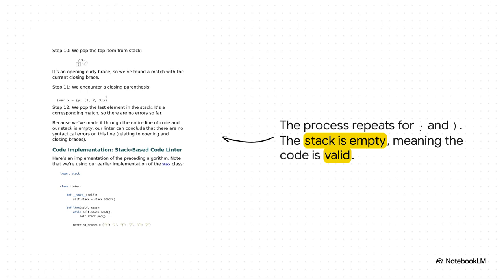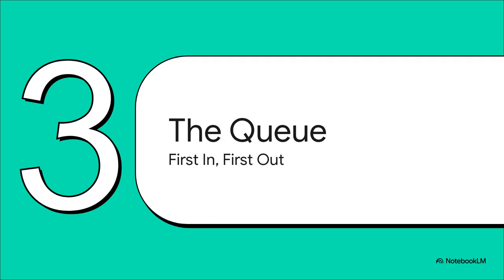Finally, we get to the closing parentheses. We pop one last time, and there's its partner. We've made it to the end of the line, and our stack is totally empty. That's how we know the code is valid. The last in, first out rule was the perfect tool because it mirrored the nested structure of the code itself. So cool. So that is the power of last in, first out.